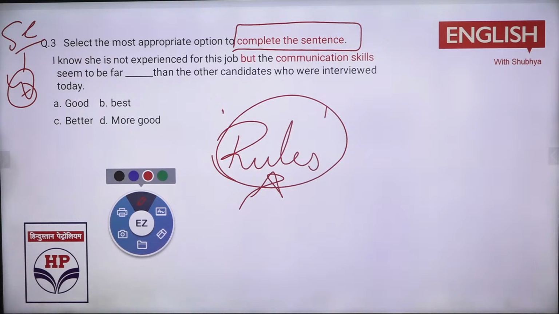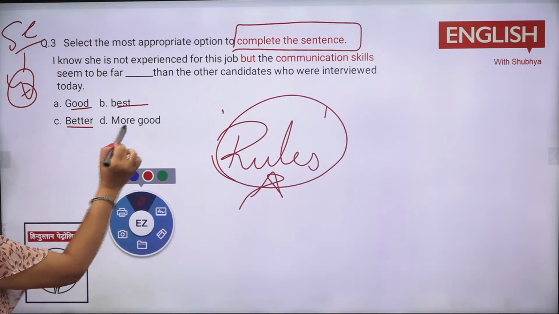Okay. So tell me, I know she is not experienced for this job, but the communication skills seem to be far dash than the other candidates who were interviewed today. So what would be there? C option. Everyone is answering C? C option. Why better? Now, why not good, best, better, more good?